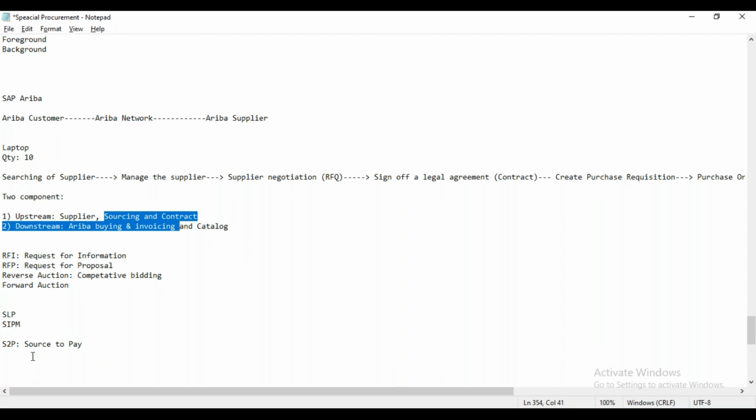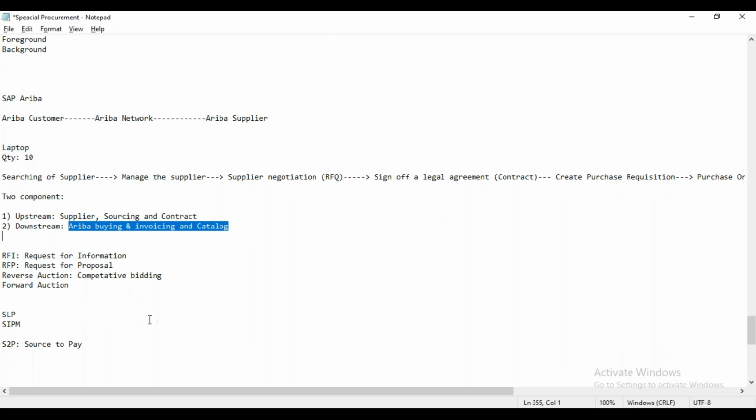In the source to pay solution, you cover the complete module, not only sourcing. That means you will have the supplier, the sourcing, the contract, and you will have the Ariba buying and invoicing as well. So this is called the source to pay solution.